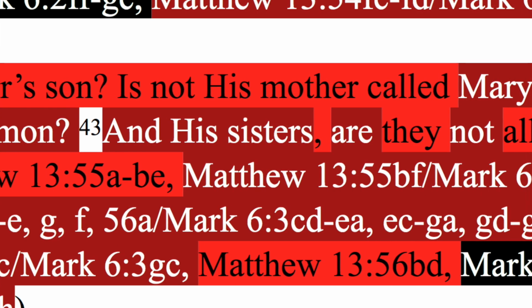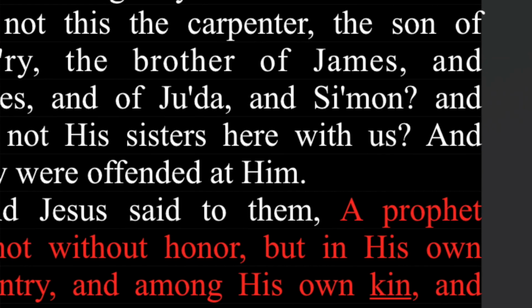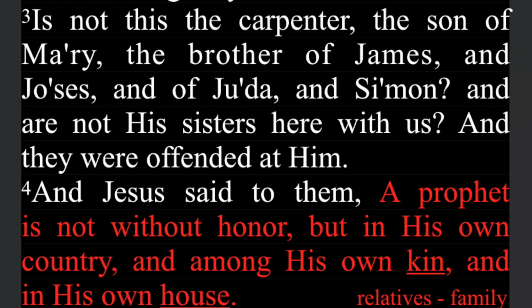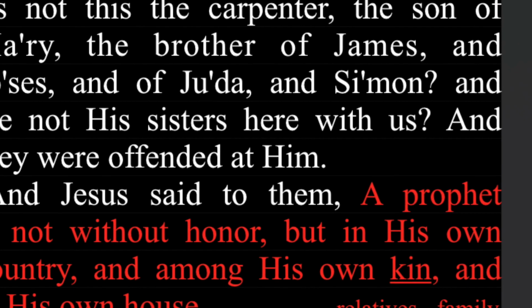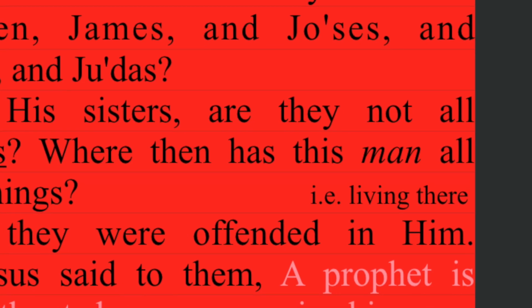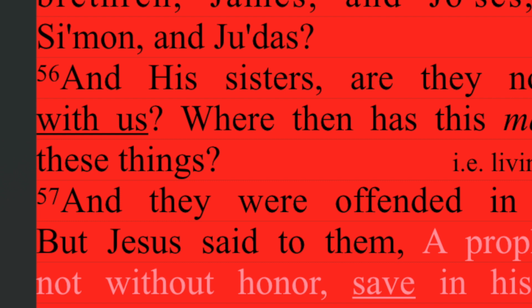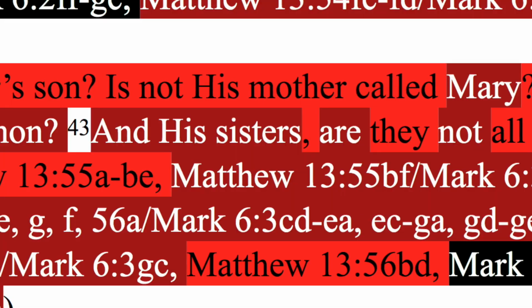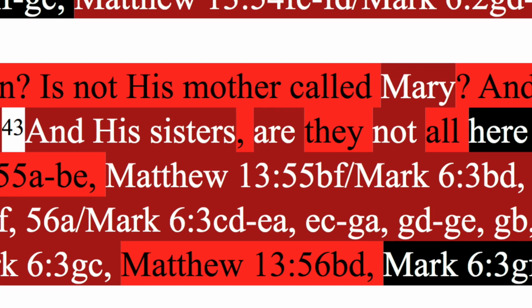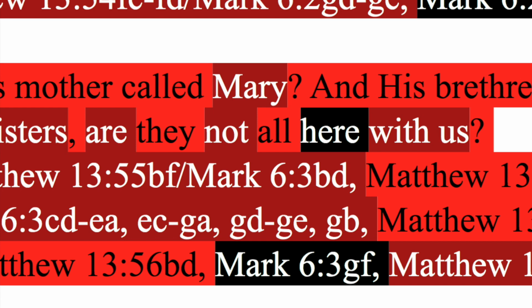Back to Matthew, all. Mark, and are not here with us? Matthew has just with us. So here, I'll put from Mark. And with us is both. Are they not all here with us?